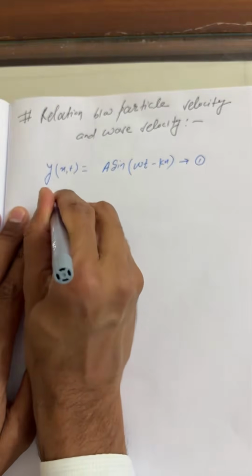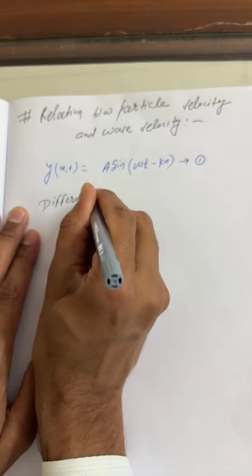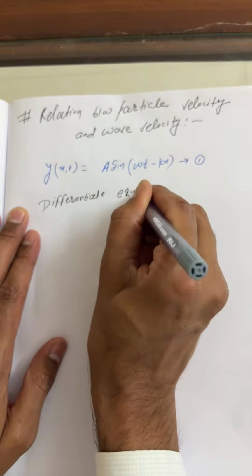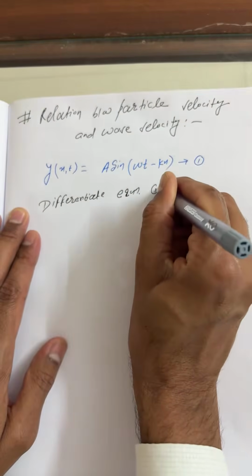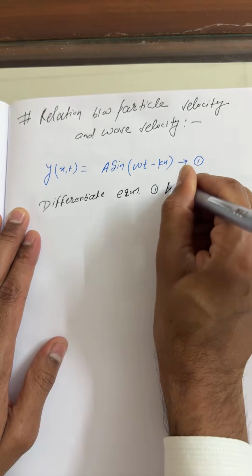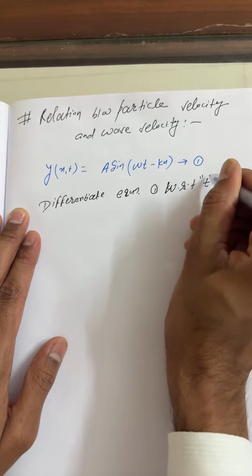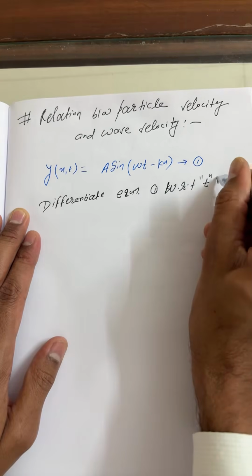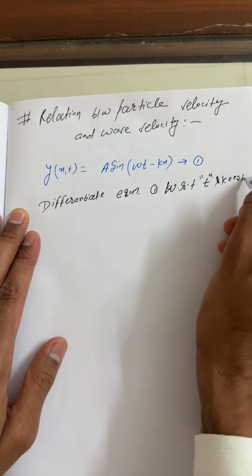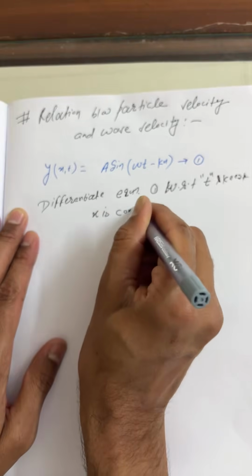Okay, differentiate the above equation. Differentiate equation number one with respect to time, and keep x constant.